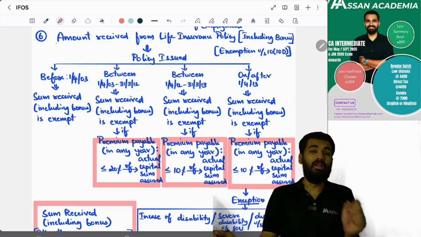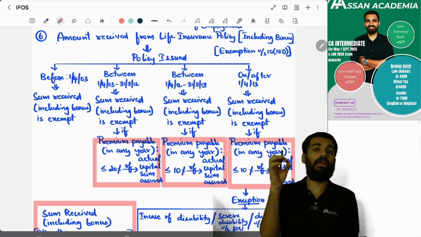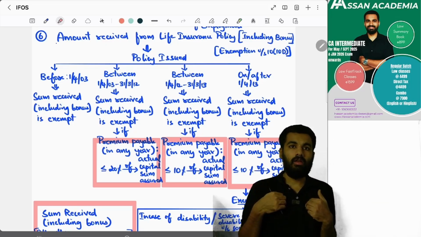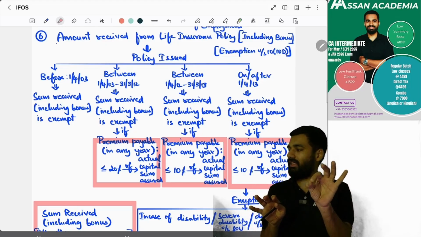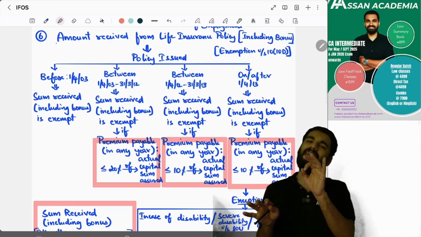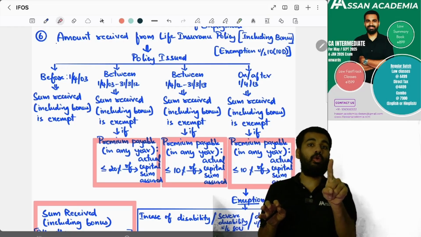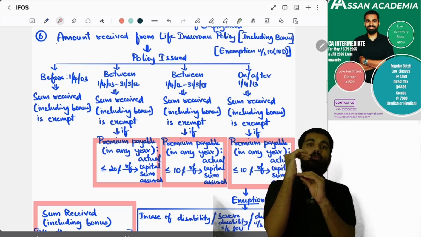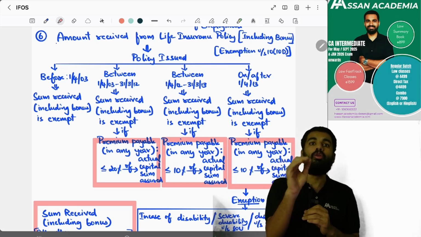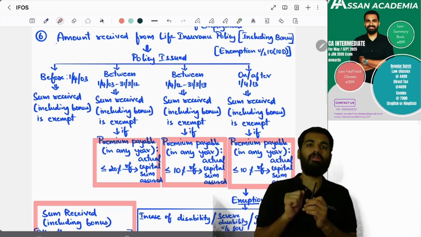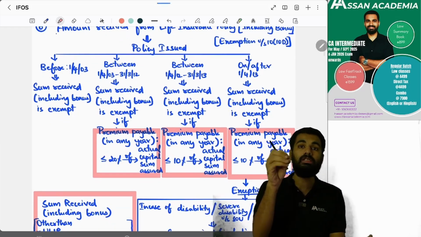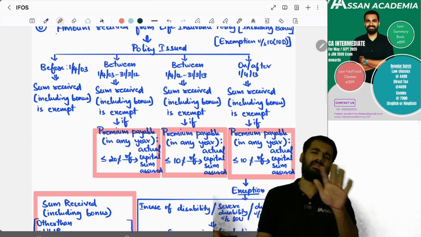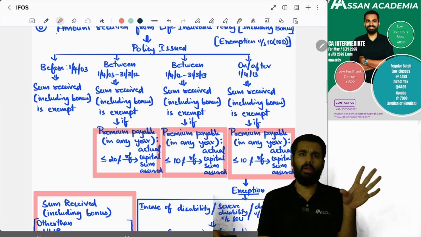Sir, if the sum of a life insurance policy gets matured and we are receiving it, is it exempt? Yes, as per section 10(10D), it is exempt. But for it to be exempt, there is a limit on the premium amount paid in a financial year. So, what is the limit? If the policy is issued before 1st April 2003, then it is completely exempt. There is no limit.